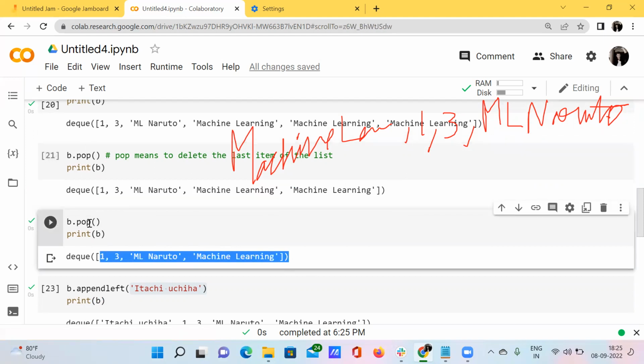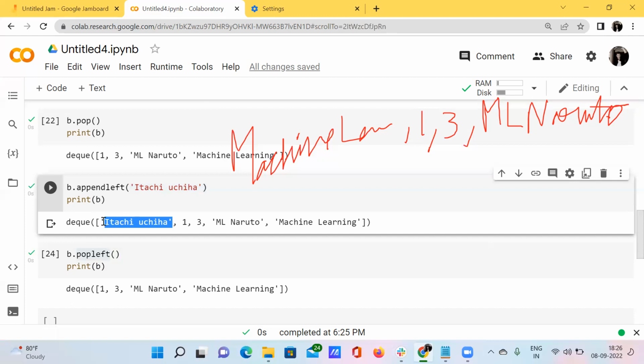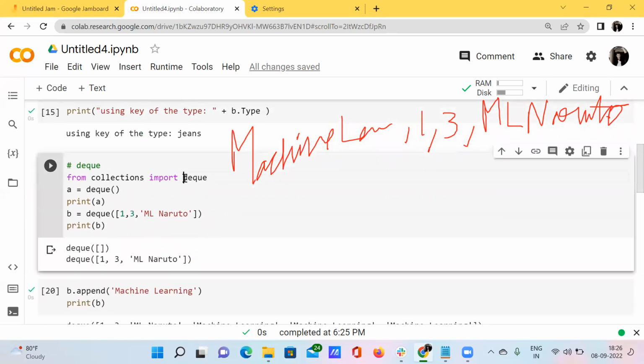But when I specifically call b dot popleft, what happens? It will delete the first item of the list, that is nothing but Itachi Uchiha. So I only have the items 1, 3, ML, Naruto, machine learning. So this will be the functionality. We can use any built-in functions with this module deque. So that's what I want to explain.